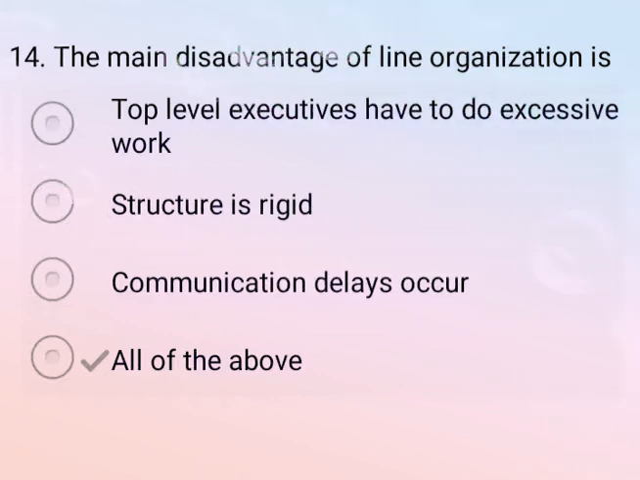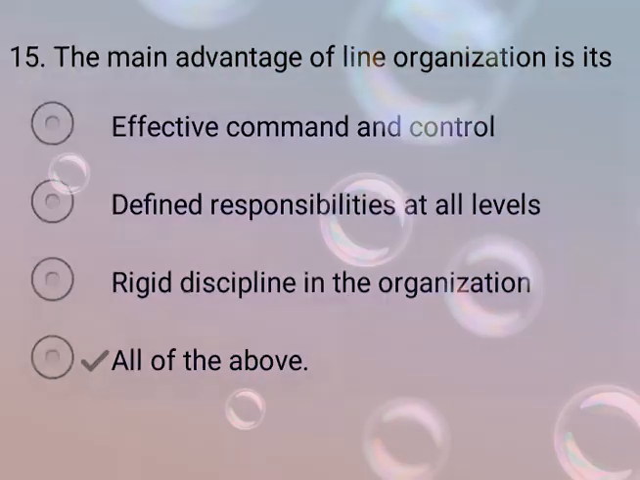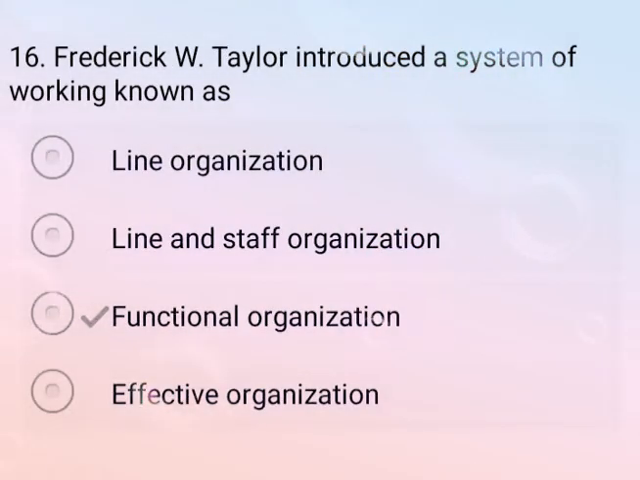Now come to the next question. The main advantages of the line organization are, so correct answer is option D, all of these. The main advantages are option A, effective command and control, option B, defined responsibility at all levels, option C, rigid discipline in the organization. So all of these are the advantages of the line organization, and line organization comes under the military. So these are the most important questions. Now come to the next question. Frederick W. Taylor introduced a system of working known as, so correct answer is option C, that is functional organization.